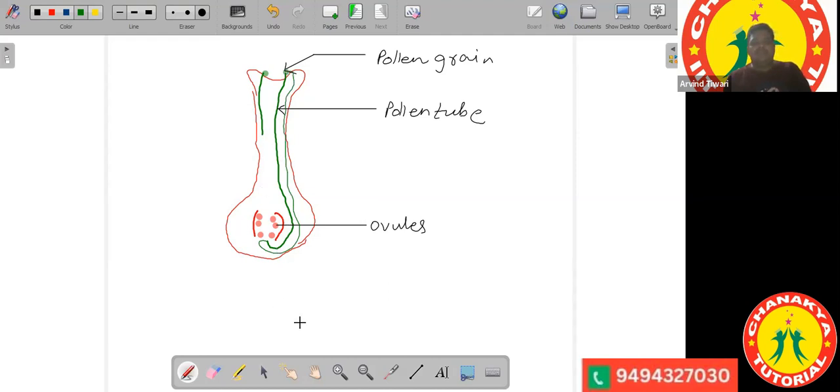Now inside it, the nucleus travels. The nucleus of the pollen grain travels inside this. Once the nucleus is able to reach here, there is fusion of the male gamete and the female gamete. That process of fusion of male and female gamete is called fertilization.